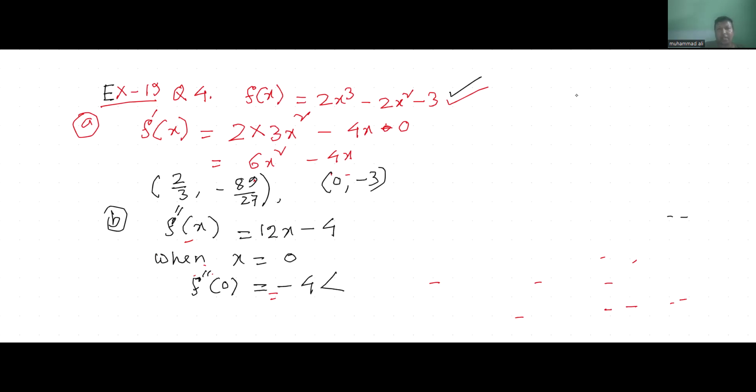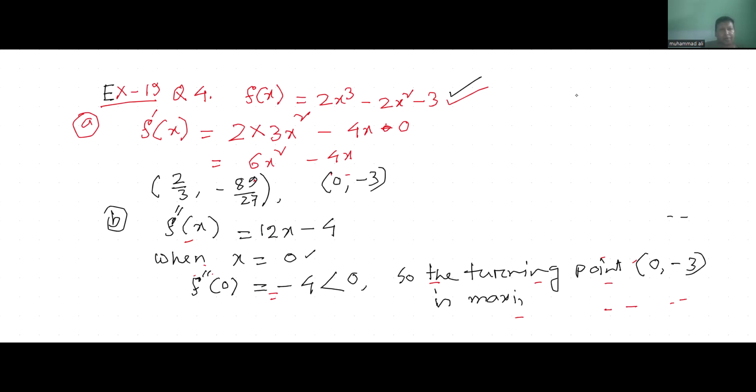When it is negative, the turning point (0, minus 3) is a maximum. When the double differentiation is negative after putting the value of x, the turning point (0, minus 3) is a maximum.